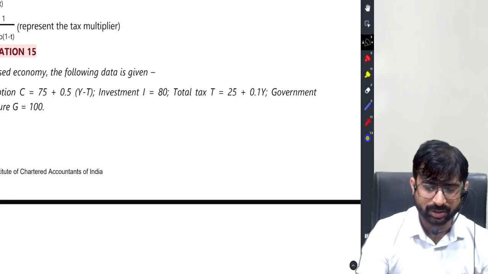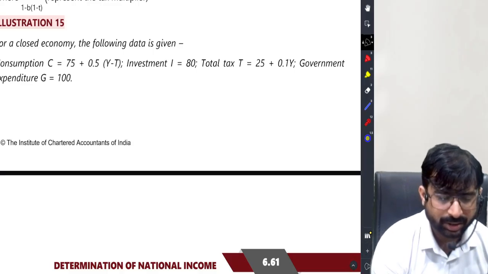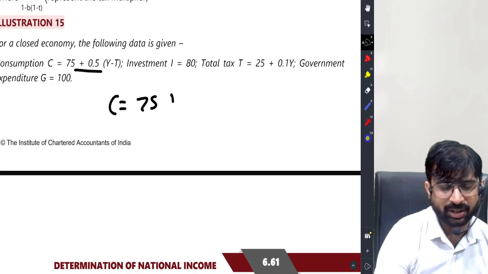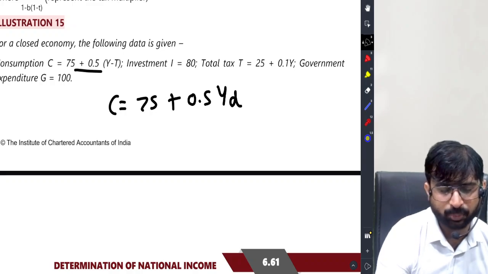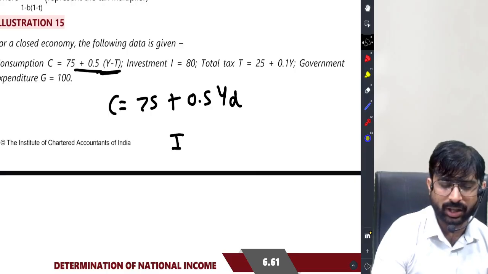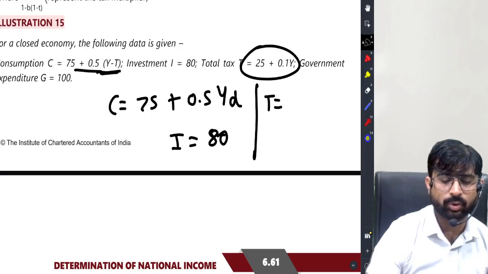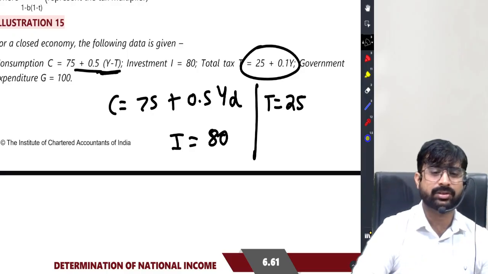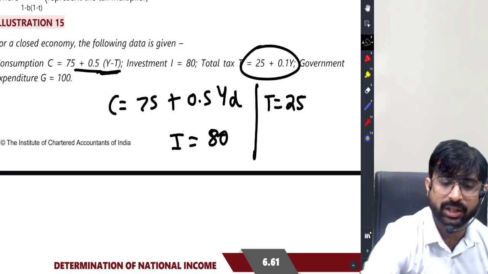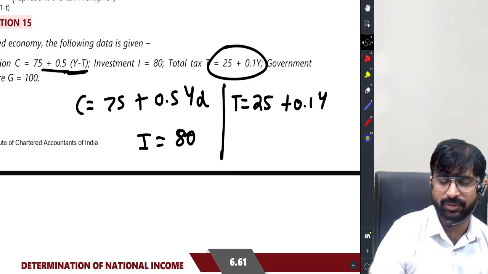Let me take you to a question instead of merely discussing. So you have consumption expenditure given, 75 plus 0.5 YD, disposable income. You all can write it down. You have got investment as 80. Total tax, you see how they have given total tax. 25 is the fixed amount of tax every income earner has to pay, plus 0.1Y.